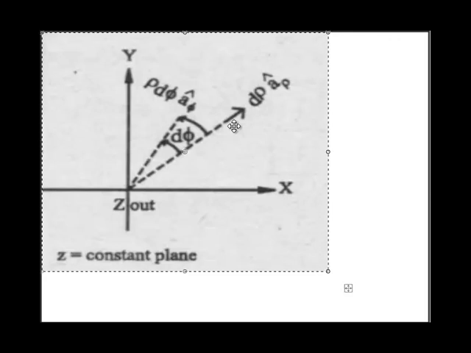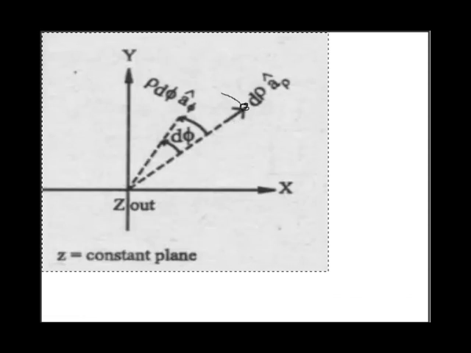And to show the differential phi, we have to move this point in some direction from the previous direction. Its previous direction lies here, and if you move this point P to another point P, it will change the angle.